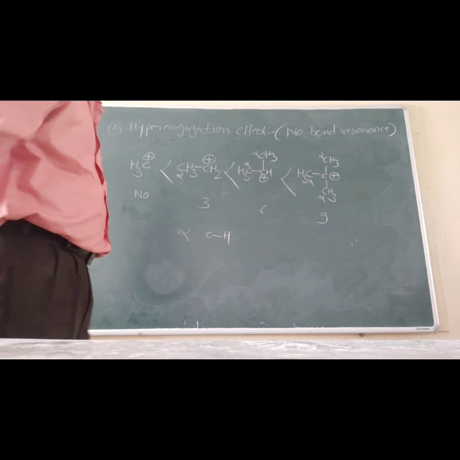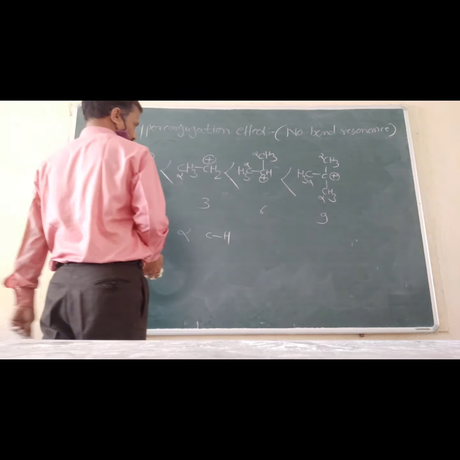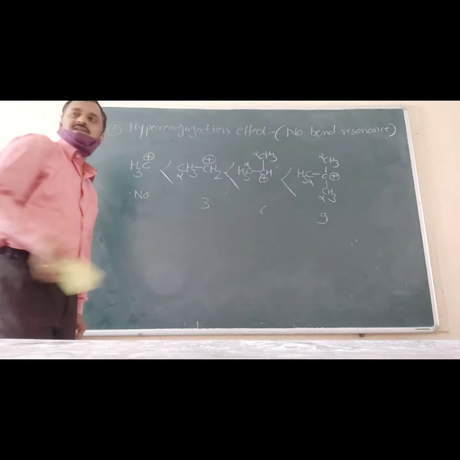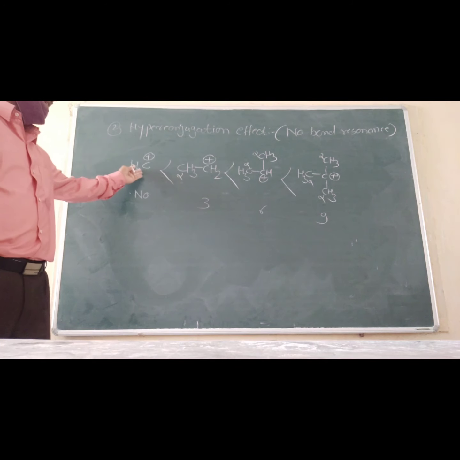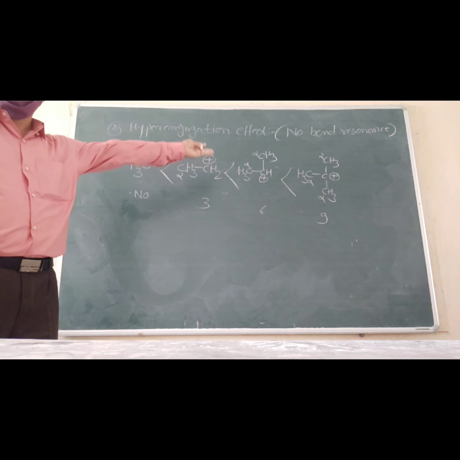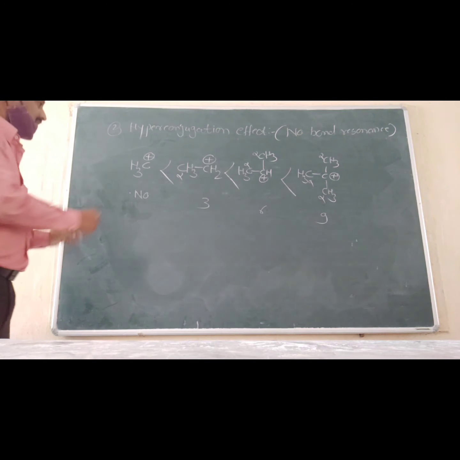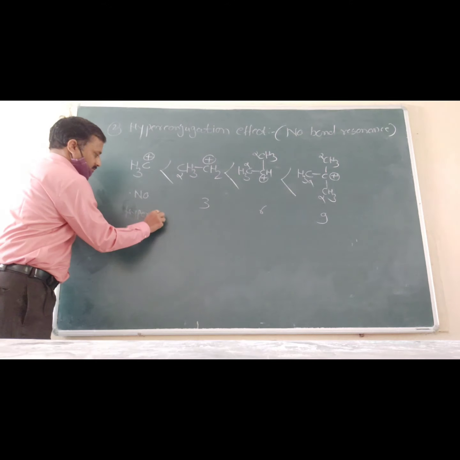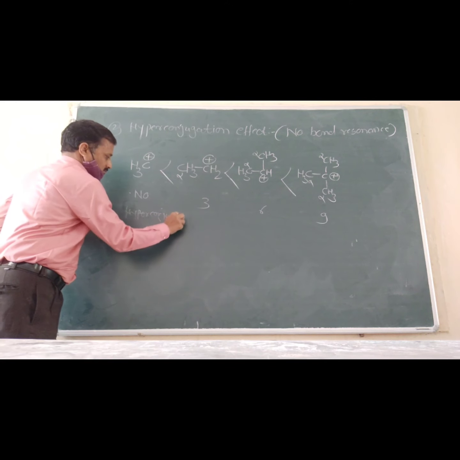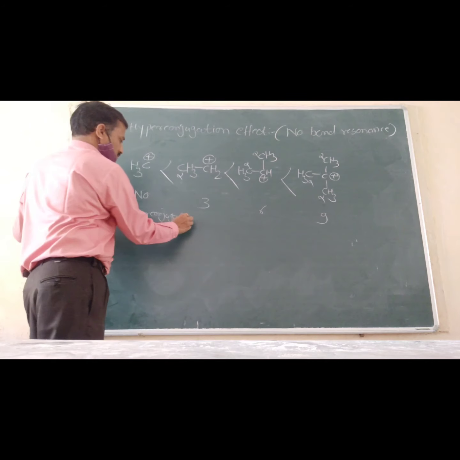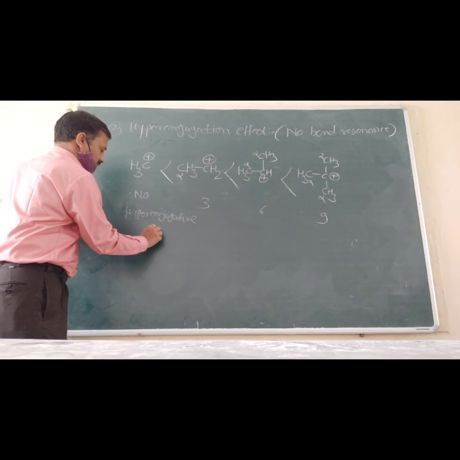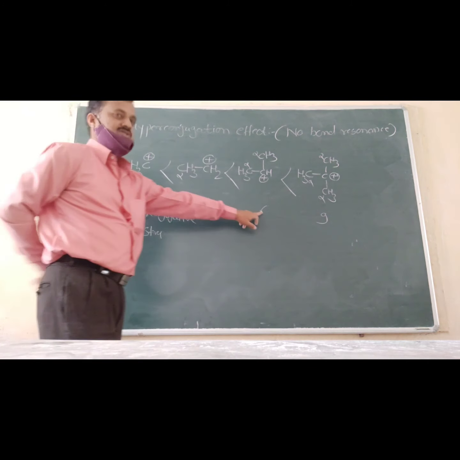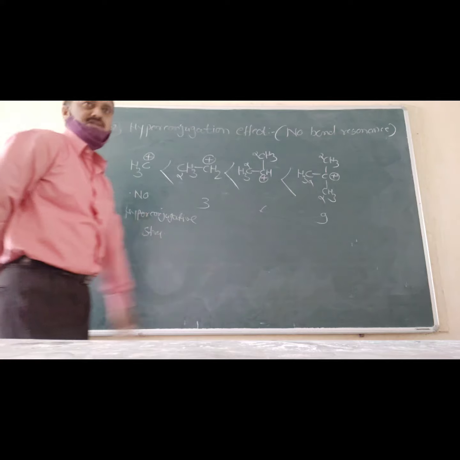Write down. For example, write down this structure examples: methyl carbocation, ethyl carbocation, isopropyl carbocation, and tertiary carbocation. Okay. These are the no hyperconjugative structure. Okay, there are 3 hyperconjugative structures. Okay, 6 hyperconjugative structures, 9 hyperconjugative structures.